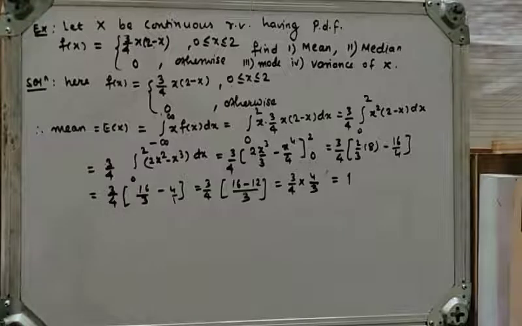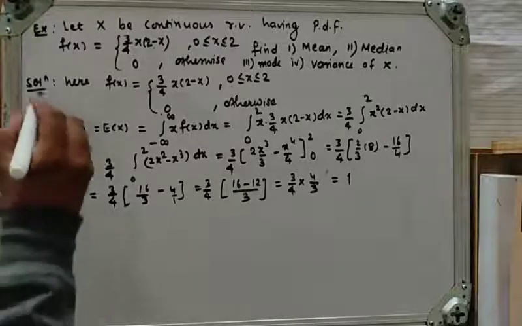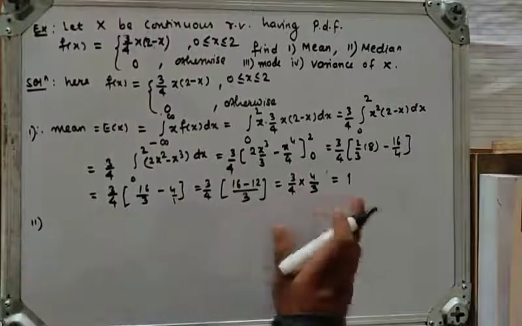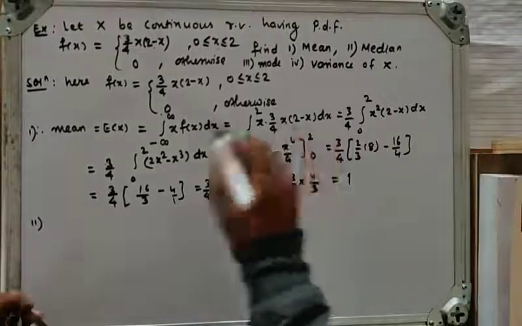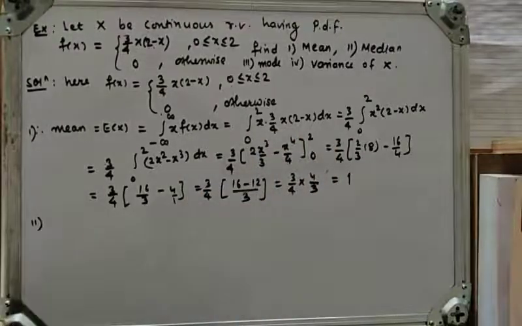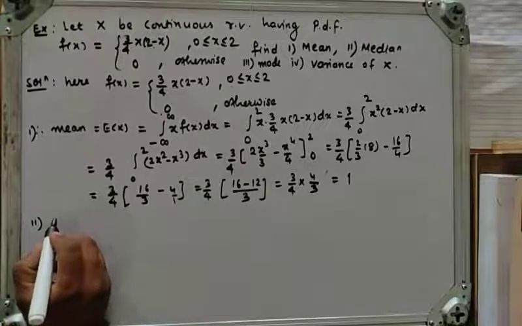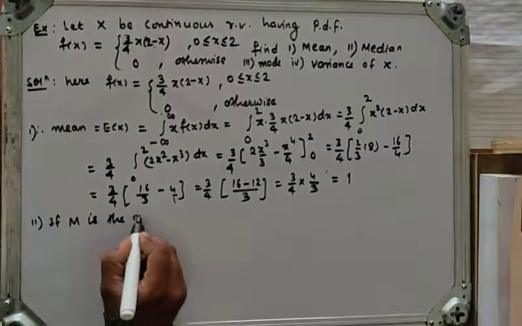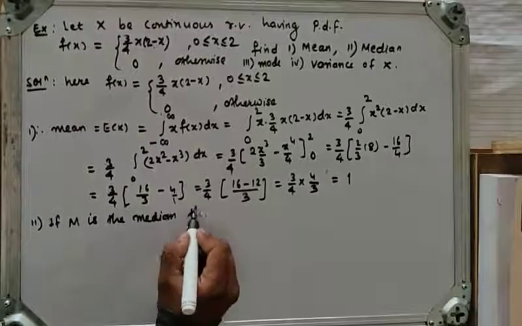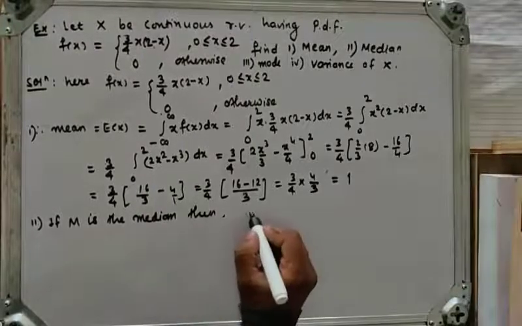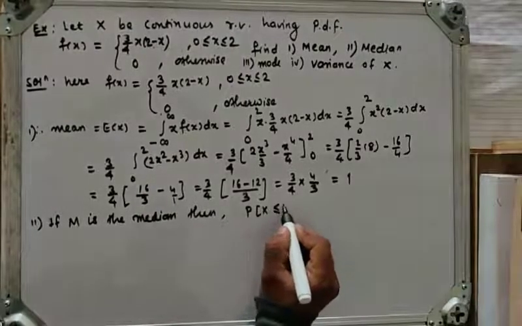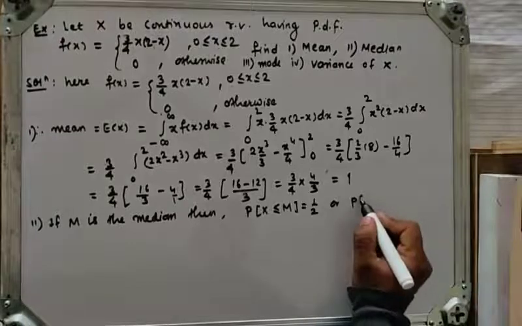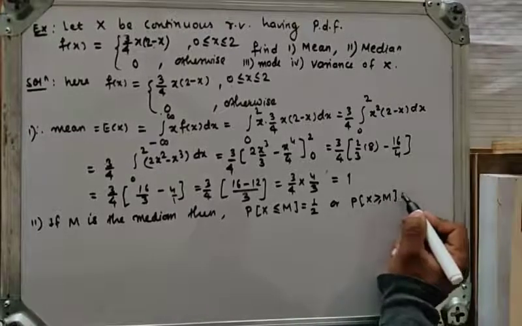Now next we will determine median. So this is first. Now second is median. There is no space, so I will drop this. Okay, we will solve in the remaining space. So if m is the median, then probability of x less than or equal to m is equal to 1 upon 2, or probability of x greater than or equal to m is equal to 1 upon 2.